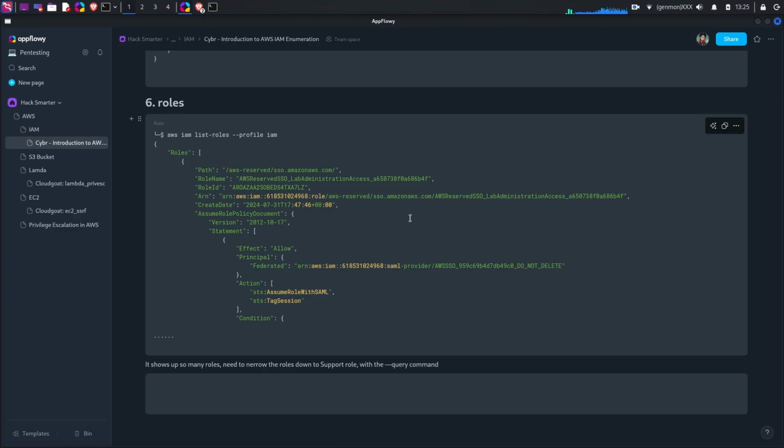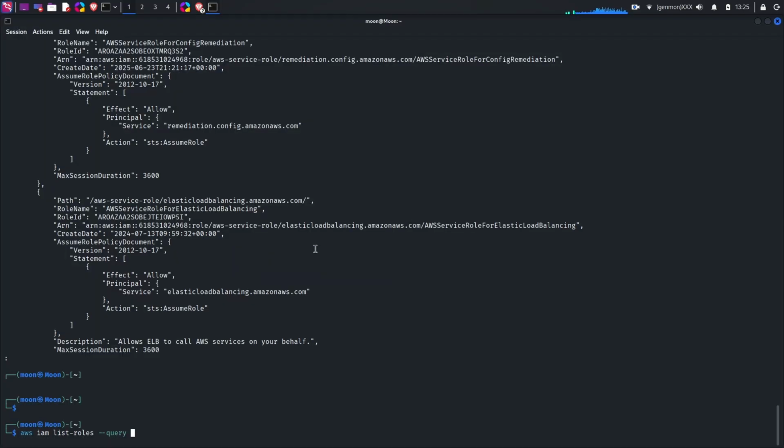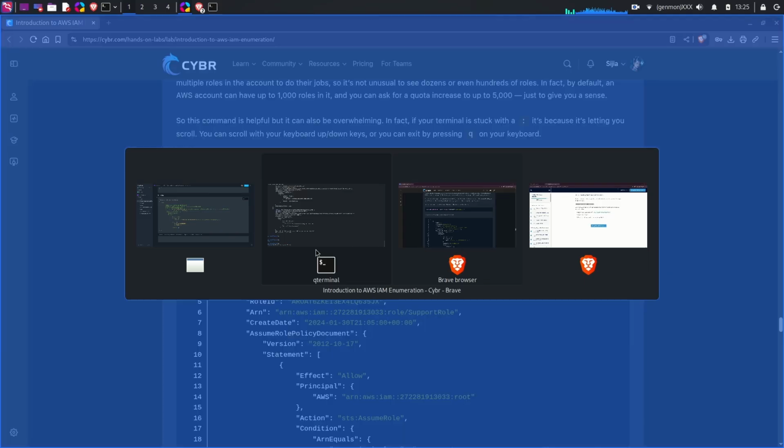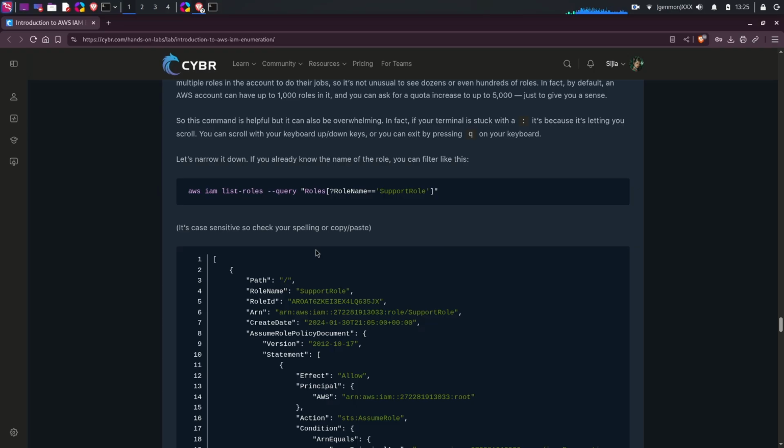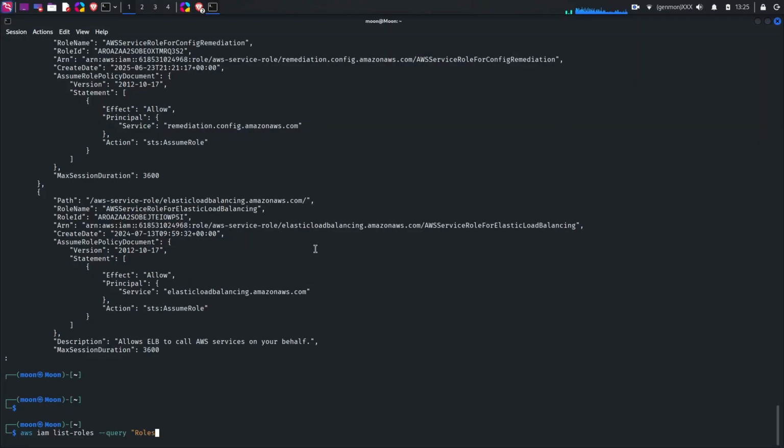It is here, the query. So remember, this query command is very case sensitive. Just need to make sure that we spell each character correctly, otherwise we can't get through.